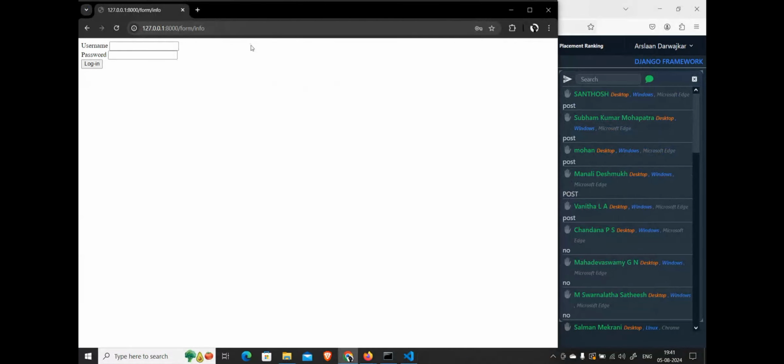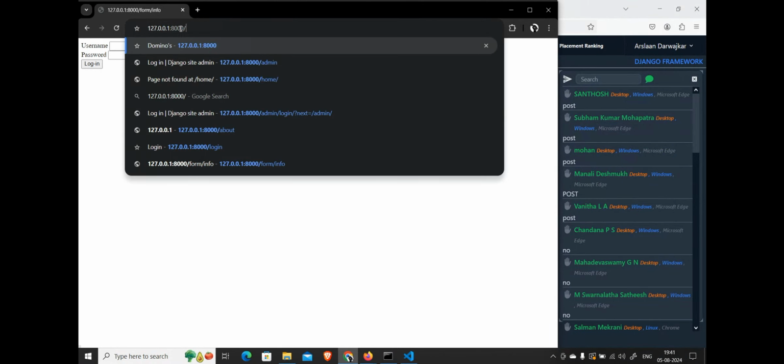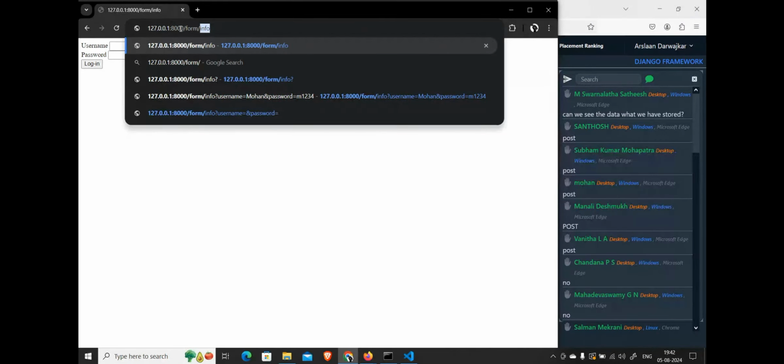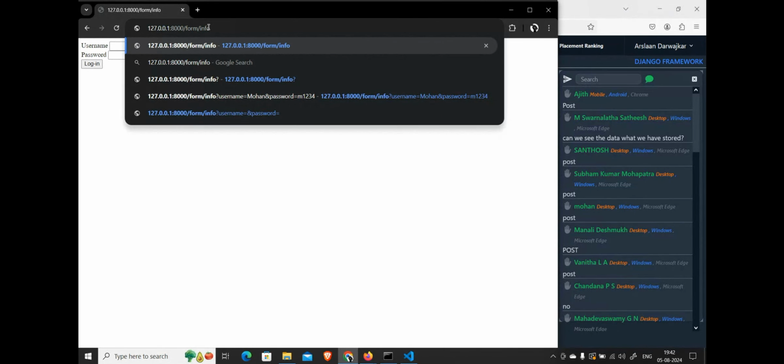Now you guys tell me, if I come here and write some route, I will say form slash info. If I type form slash info and hit enter, what type of method will I get?